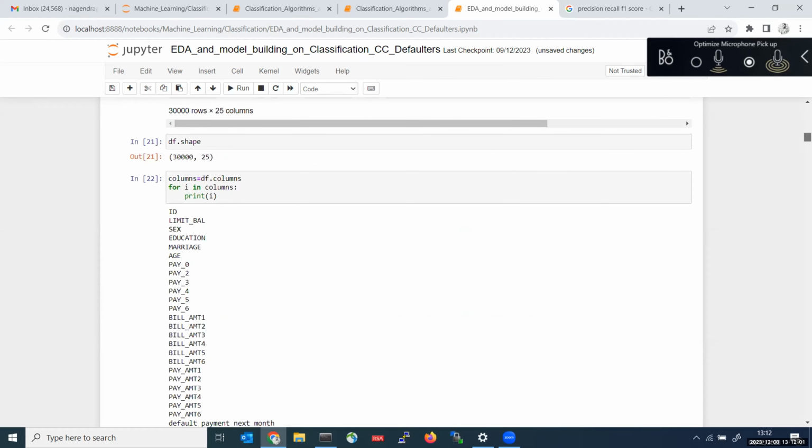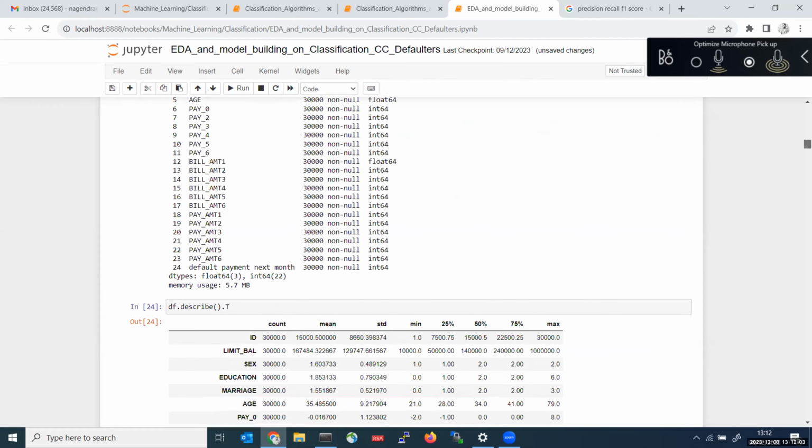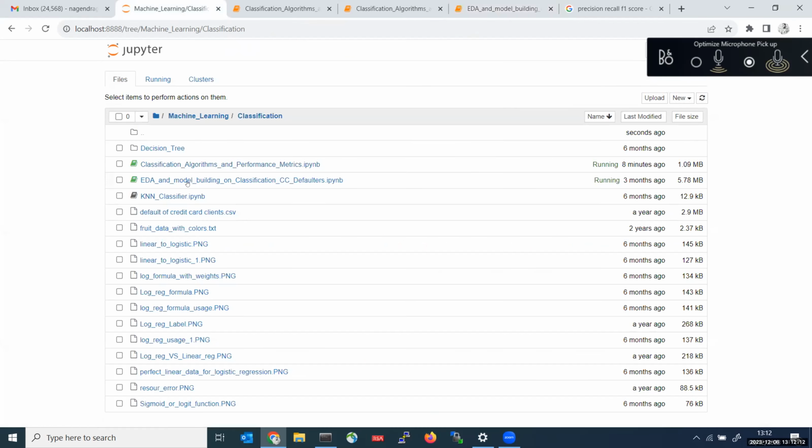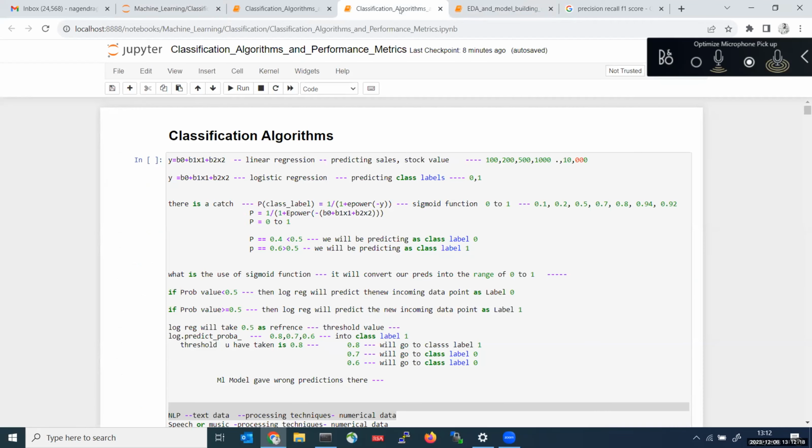You need to read the CSV file. See, from here you can start. This data.csv will give you a data frame called default of credit card clients. You can use this CSV file name and start executing the code.